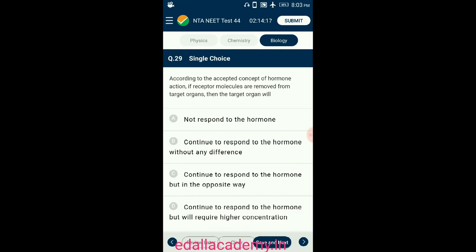Question number 29. According to the concept of hormone action, if receptor molecules are removed from target organs, then the target organ will be. The hormones in blood act on specific sites or receptors of a target organ. So if we remove the receptor molecule from the target organs, there will be no response. So the answer for this question is option A, not respond to the hormone.